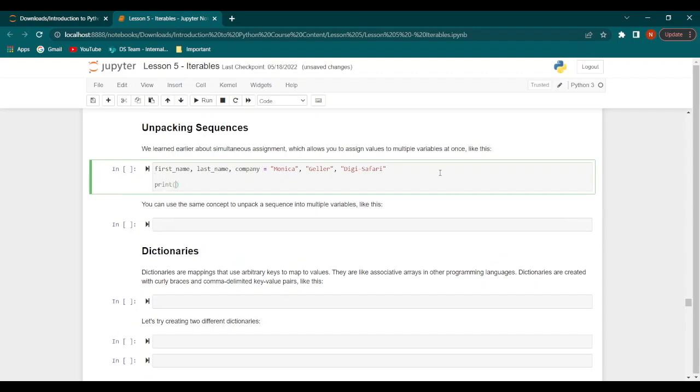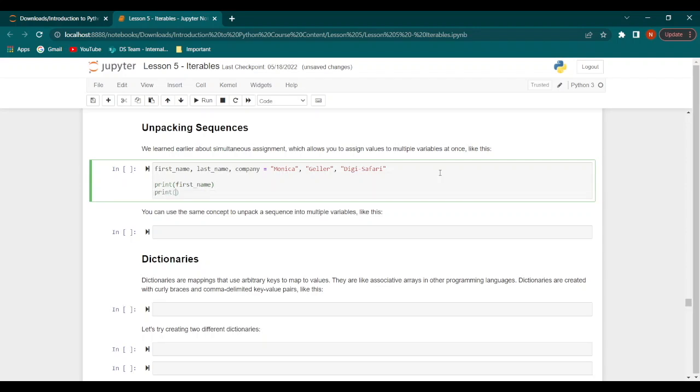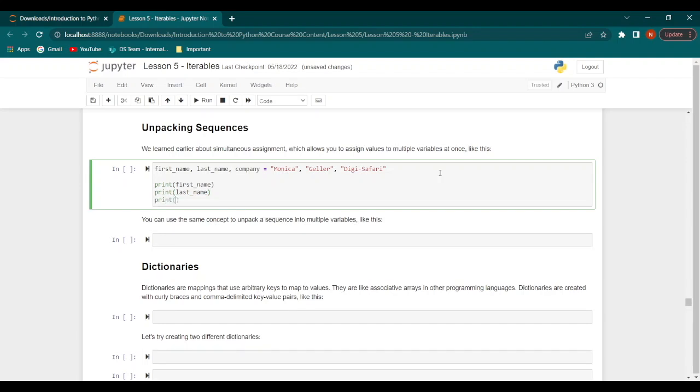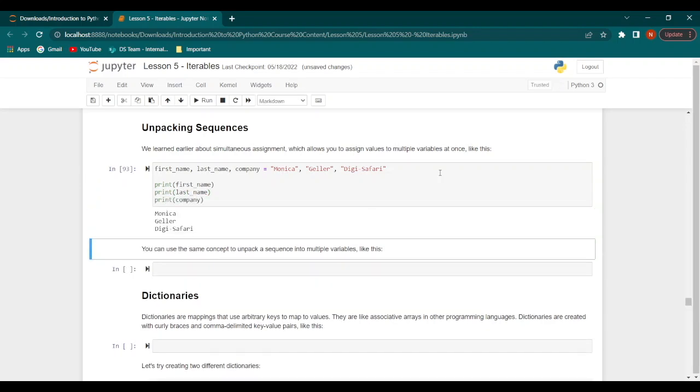Now when we print first name, last name, and company, we get the required values, which is Monica, Geller, and Digi Safari.